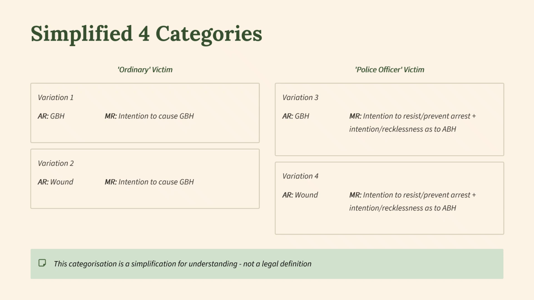And then you look at the mens rea. Mens rea for both variations 3 and 4 is an intention to resist or prevent arrest plus an intention or recklessness as to actual bodily harm, causing some harm. Hopefully this categorization is a simplification for understanding, not strictly a legal definition.